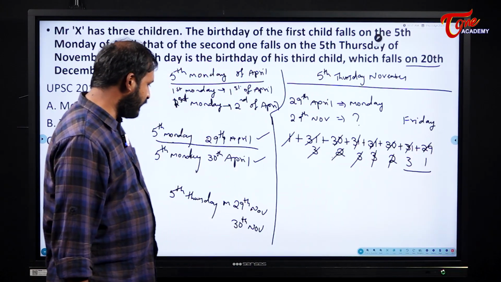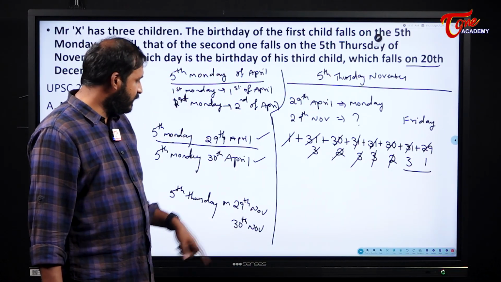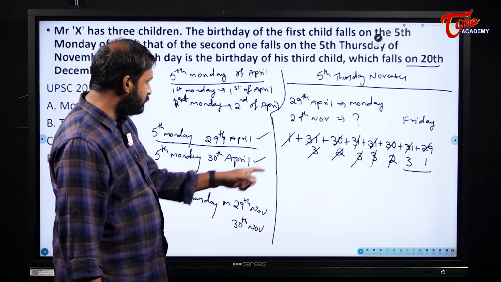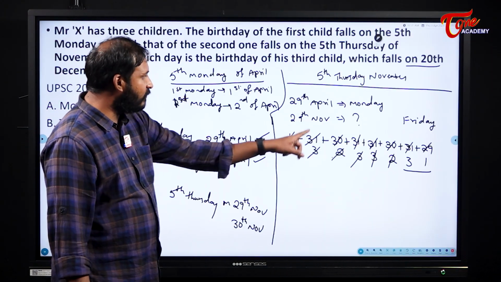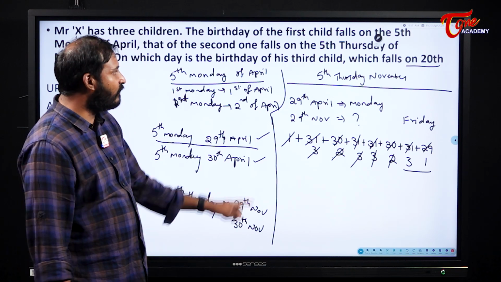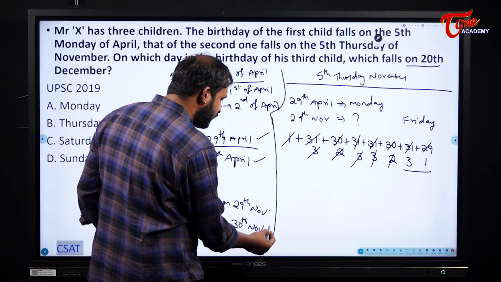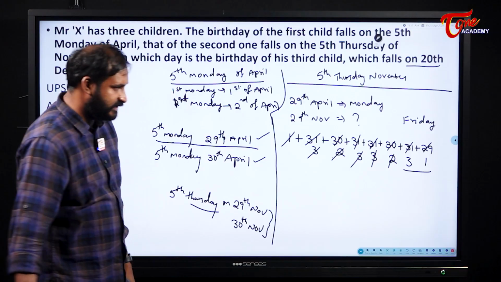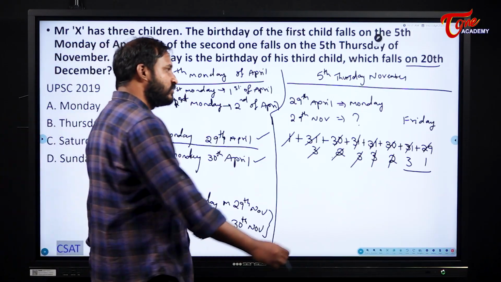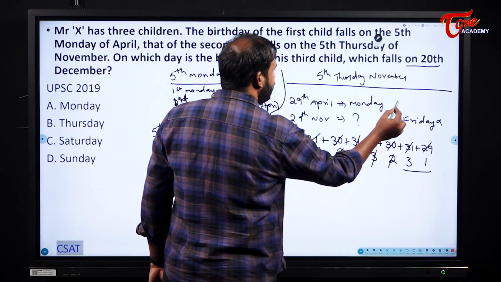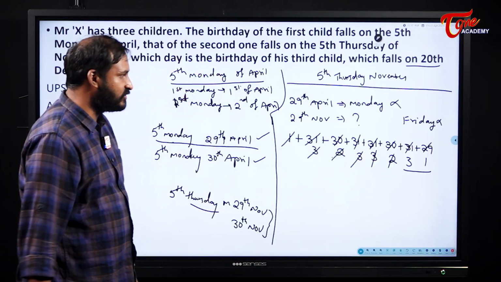29th November will become Friday and the next one, 30th November, will become what for me? Saturday. But what actually should 29th or 30th November be for us? Thursday. It should be Thursday for us. So, that is not the answer for us. So, considering 29th of April as Monday is not at all possible.